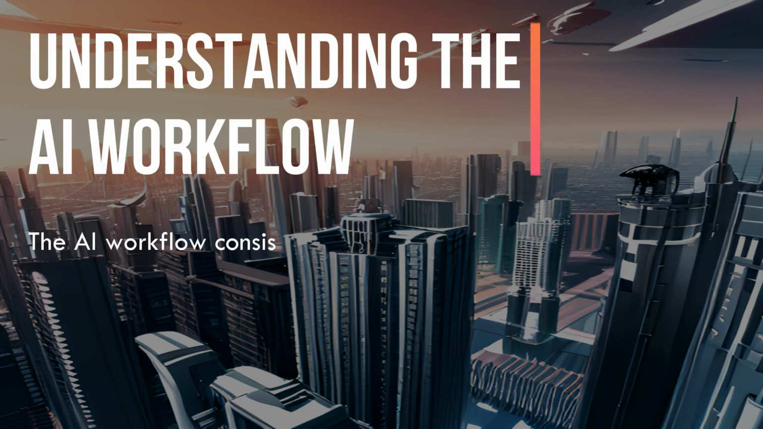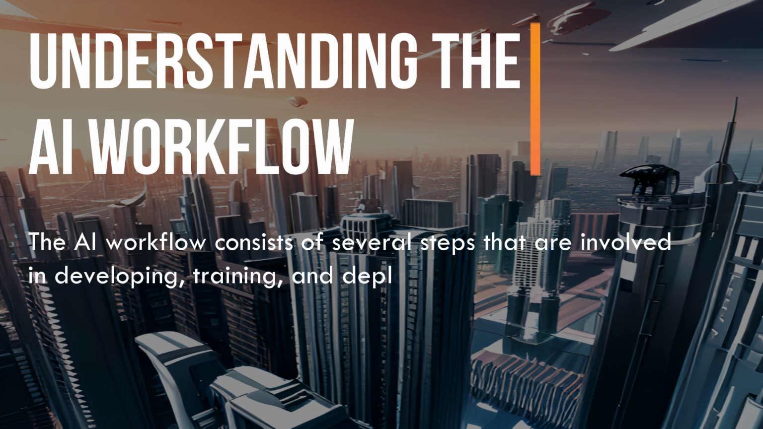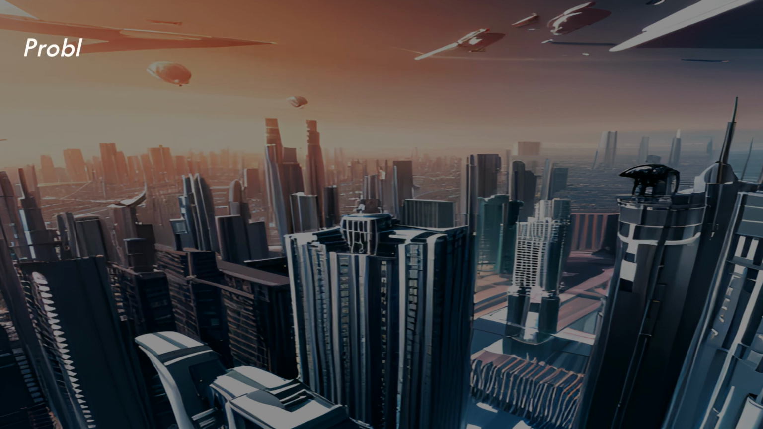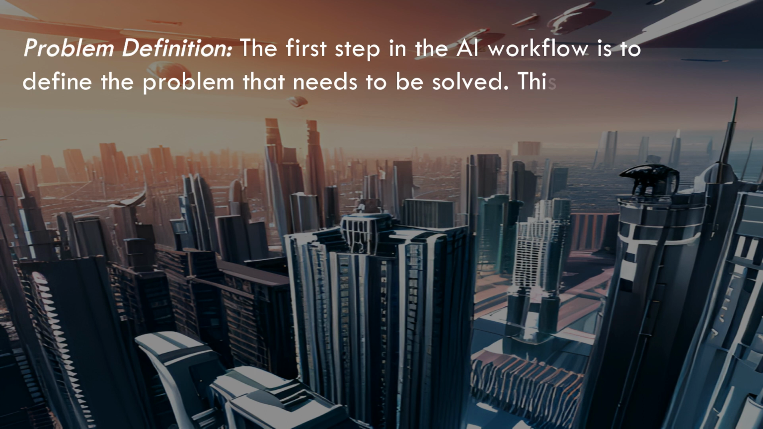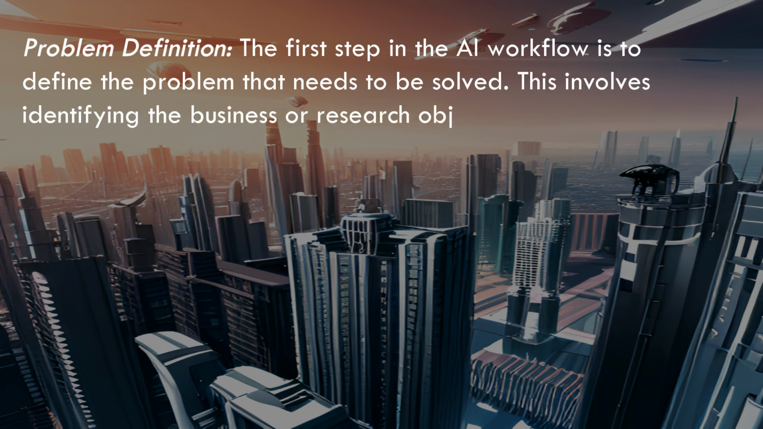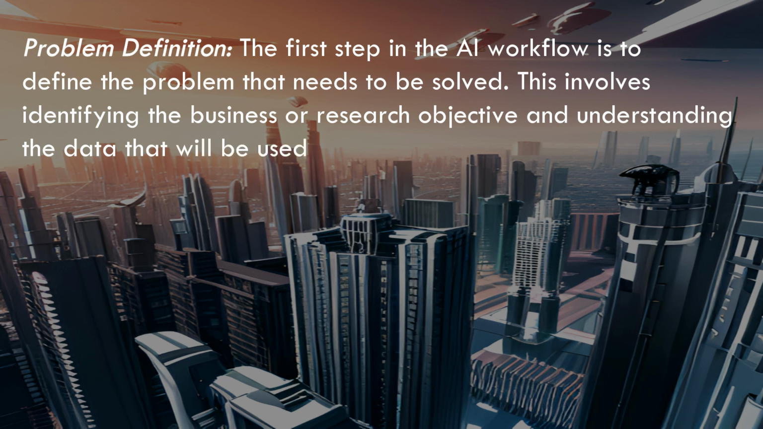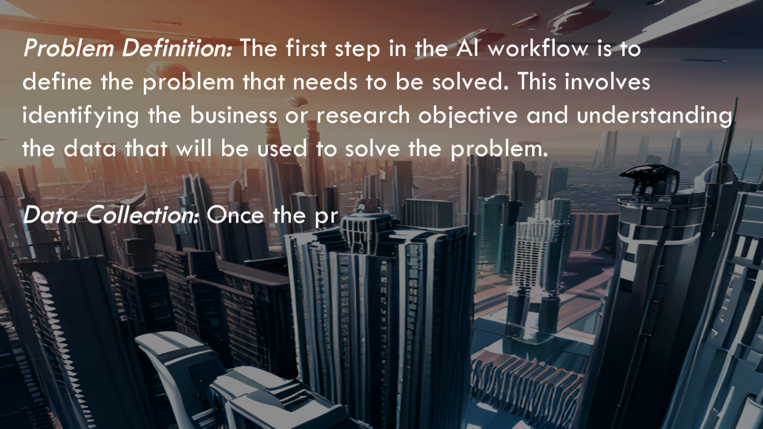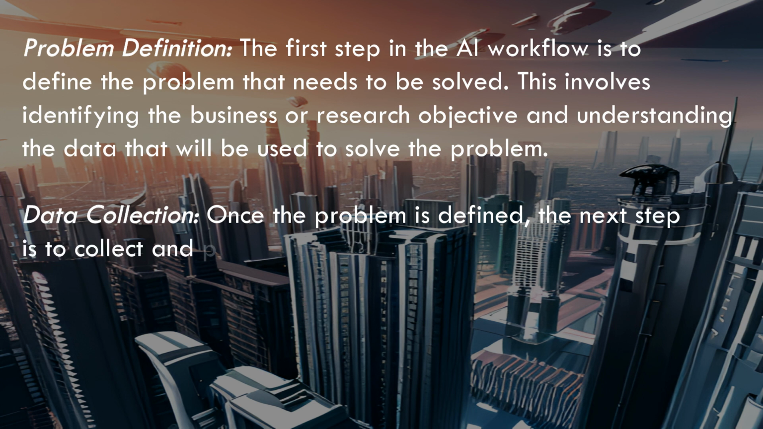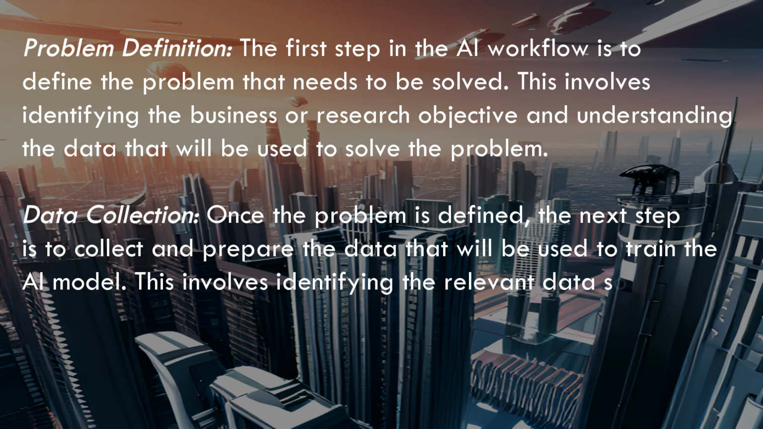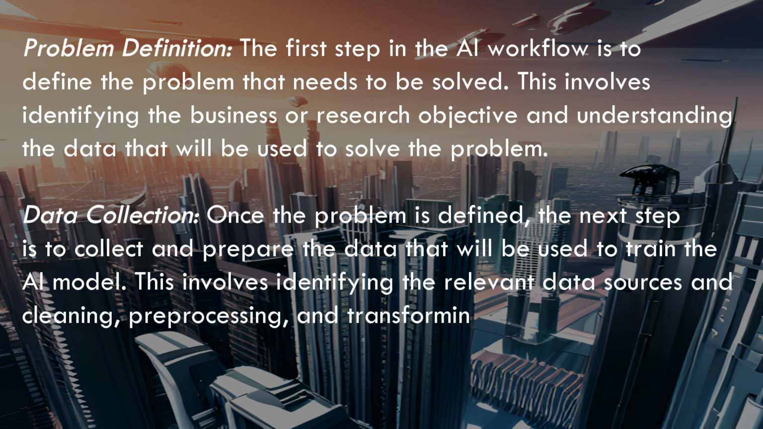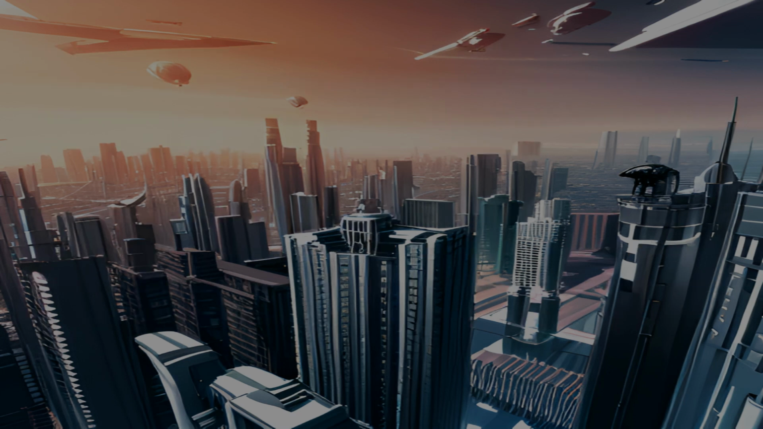Understanding the AI workflow. The AI workflow consists of several steps that are involved in developing, training, and deploying AI models. Here is a high-level overview of the AI workflow. Problem definition. The first step in the AI workflow is to define the problem that needs to be solved. This involves identifying the business or research objective and understanding the data that will be used to solve the problem. Data collection. Once the problem is defined, the next step is to collect and prepare the data that will be used to train the AI model. This involves identifying the relevant data sources and cleaning, pre-processing, and transforming the data as needed.